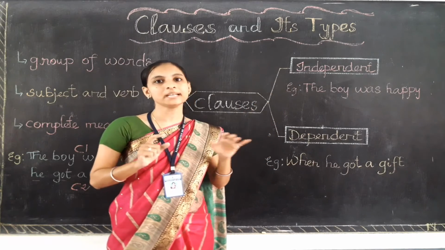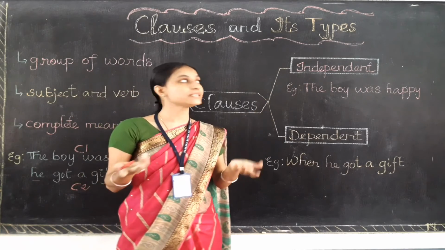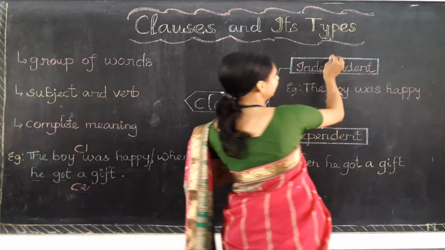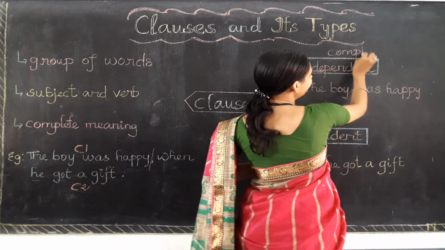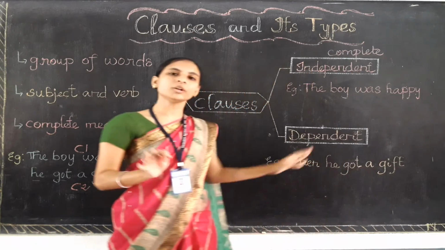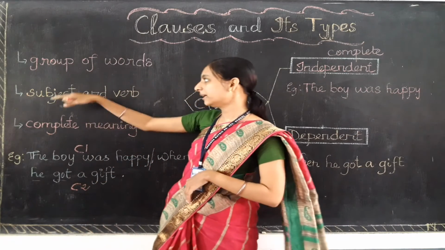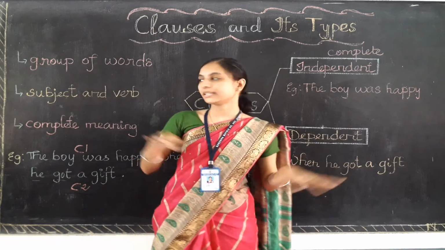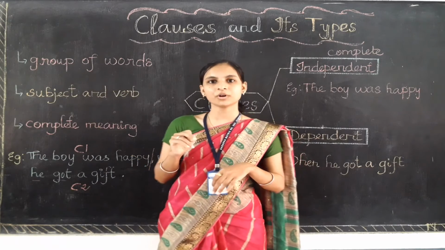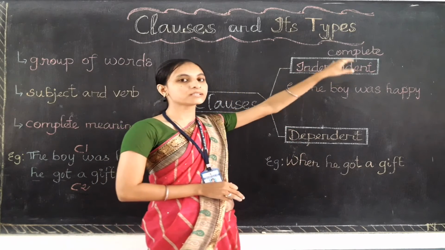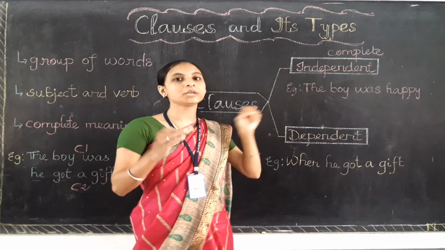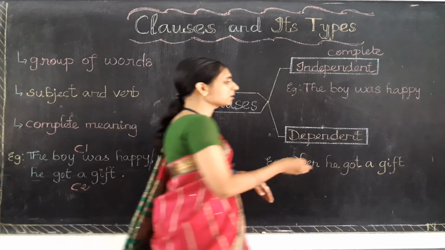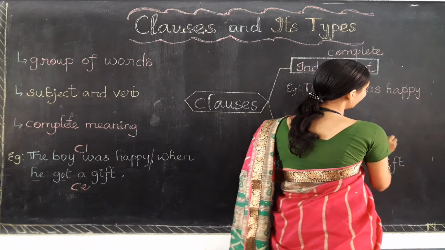What is an independent clause? Independent, as its meaning says, is a free clause. It means by itself it gives me a complete meaning. Both these clauses have a subject and verb. It is a group of words only. Both types of clauses are groups of words which have a subject and verb, but only the independent clause has the complete meaning. Whereas the dependent clause also has the subject and verb, but it doesn't give a complete meaning. I can write incomplete meaning.